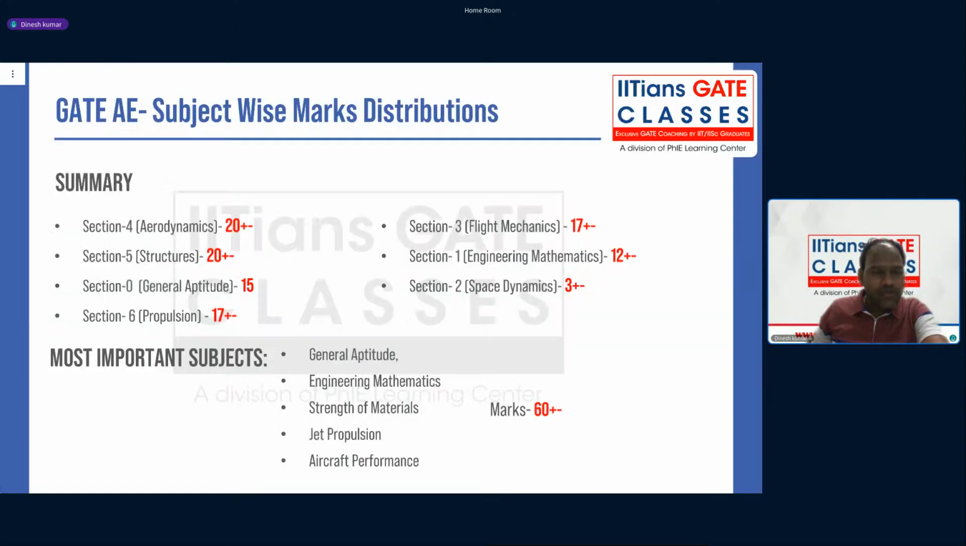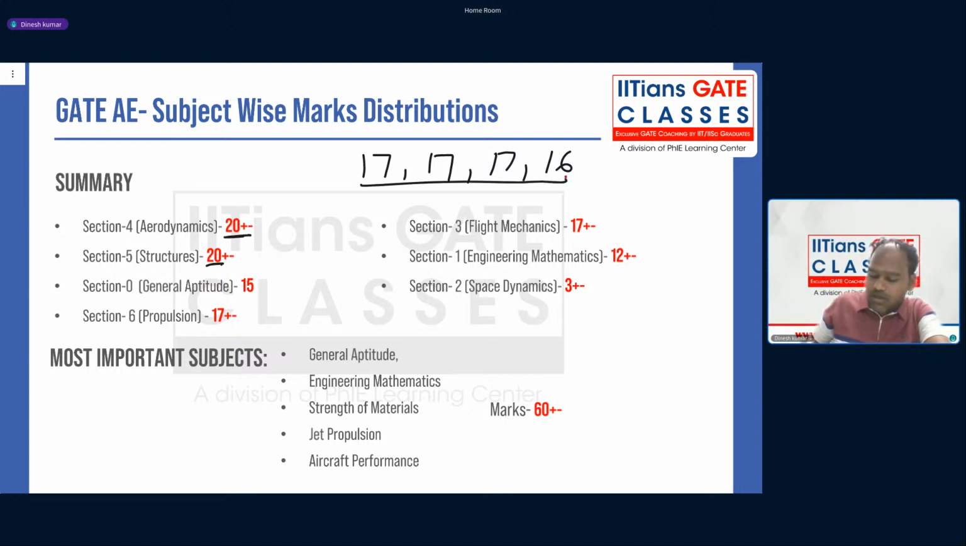And now if you summarize the subject wise marks distribution, usually, not just based on the 2024 paper but previous years' papers also, this section 4, which is aerodynamics, is asked for 20 plus minus marks. Structures is also 20 plus minus marks. But if you take the 2024 paper, it is 17, 17, 17 and 16 from the 4 subjects. Okay, but it varies year to year.